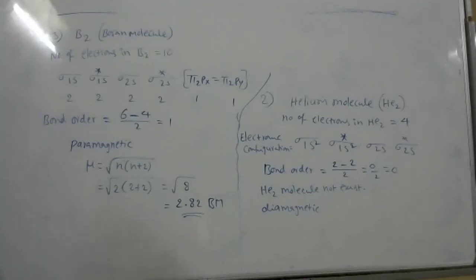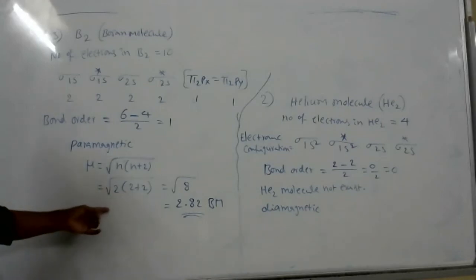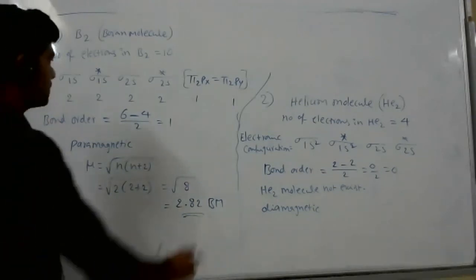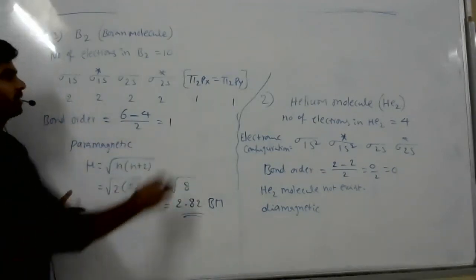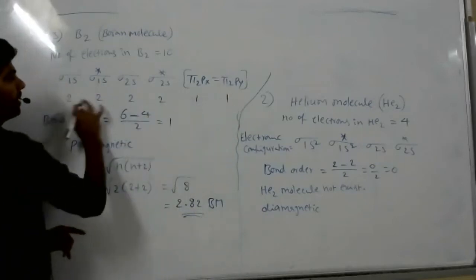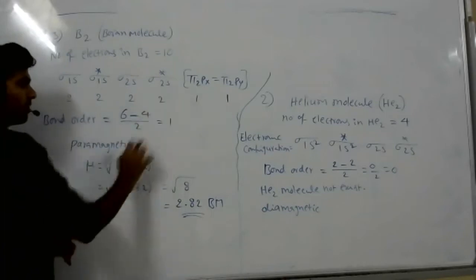Even the domains also have atoms which contain unpaired electrons only. Okay, now we'll see the N2 molecule. Completed this one, the B2 molecule. So how do we find the magnetic moment here? Here, first we check whether this is paramagnetic or diamagnetic. Here all are paired up, but here unpaired electrons are there. So it is paramagnetic.